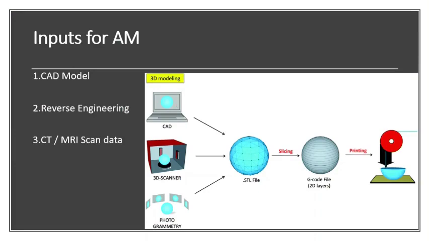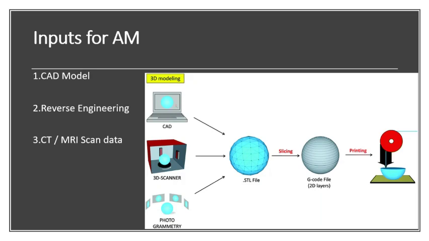And what kind of inputs are we going to give for additive manufacturing? Is it only a 3D model you have to give as input, as we discussed up to now? No. There are other ways also to give the input, that is reverse engineering and the CT and MRI scanner data.